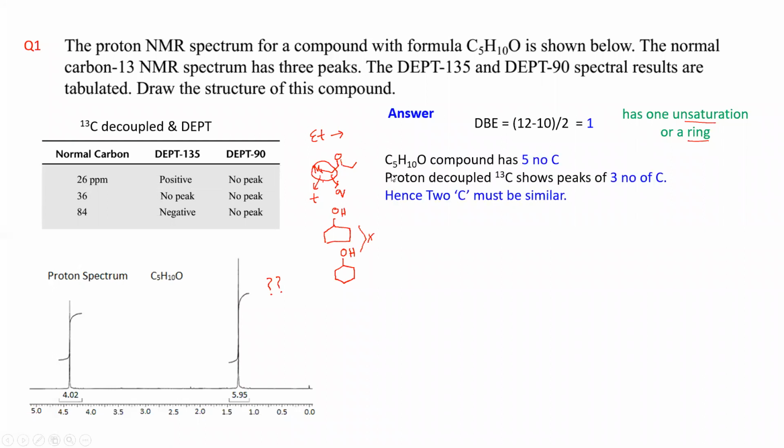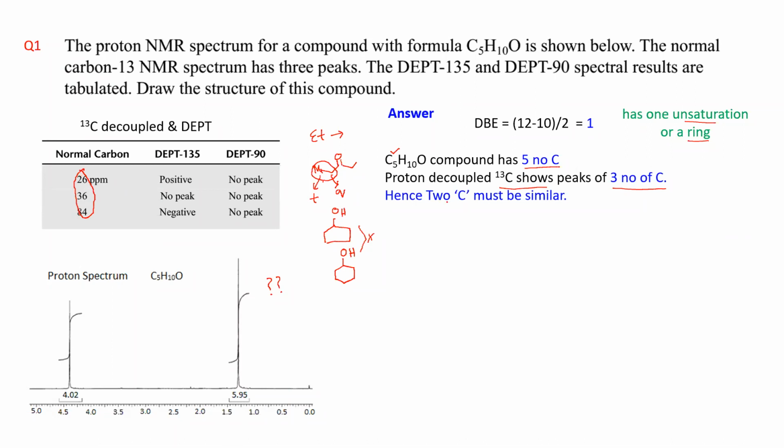So you have the formula C5H10O. This is your compound. How many carbons do you have here? You have 5 carbons, right? Proton decoupled 13C means the 13C values given here. How many? You have 3 carbon values given, right? So normal 13C means proton decoupled 13C. You have 3 carbon values given.